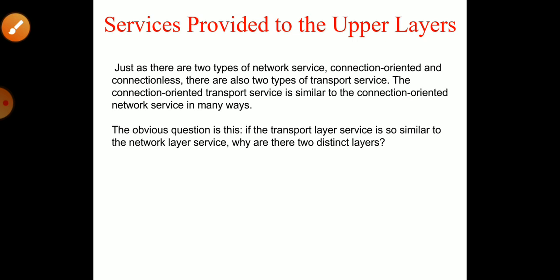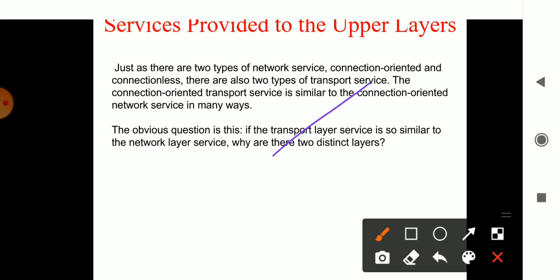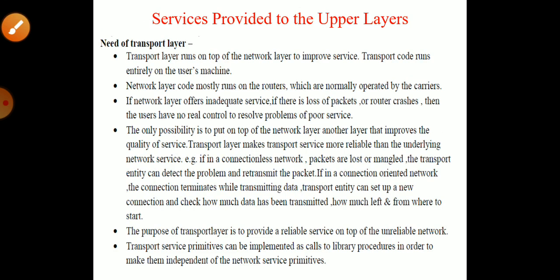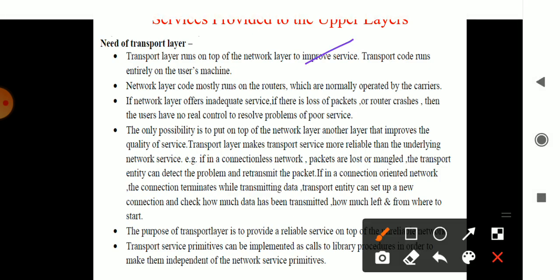Then the information traveling in the transport layer may be either connectionless or connection oriented. Remember that the upper layers delivering the information may be either connectionless or connection oriented. The service provided to the upper layers is that there should be code running on the system which helps in communicating. Then each time it has to pass through the routers, and those routers carry the information.